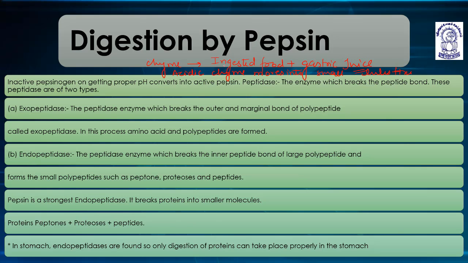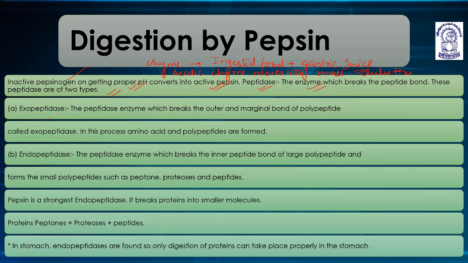Inactive pepsinogen on getting proper pH converts into active pepsin. Peptidase is the enzyme which breaks the peptide bond, and these peptidases are of two types.